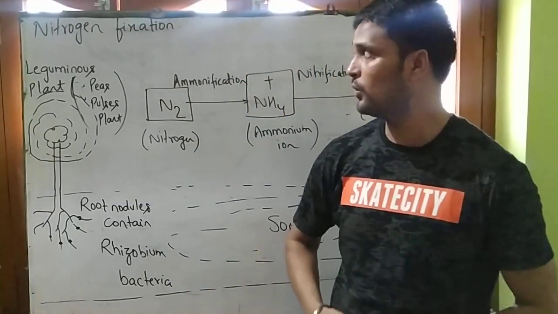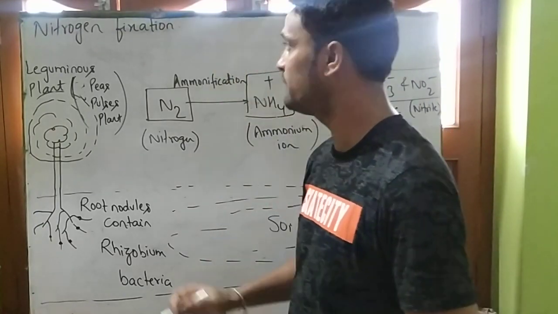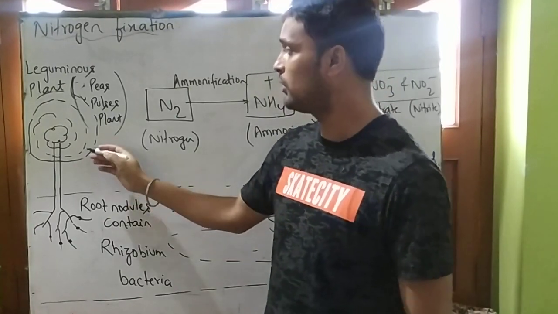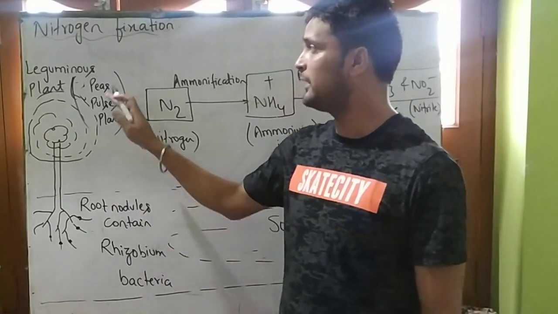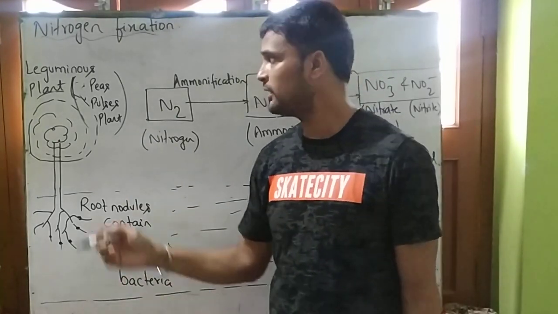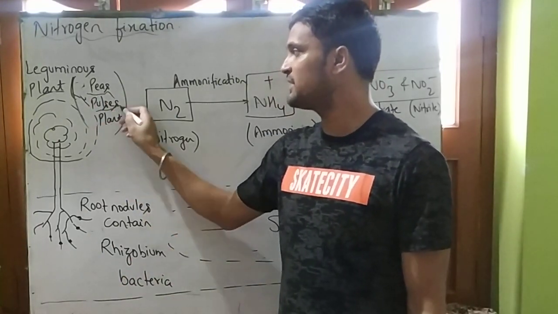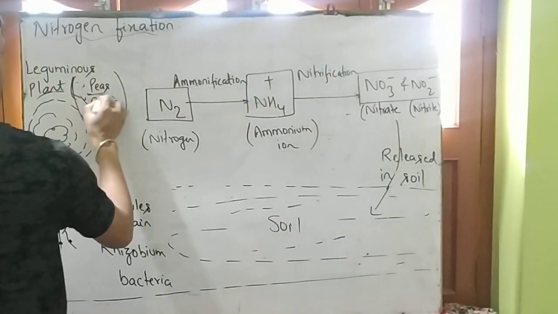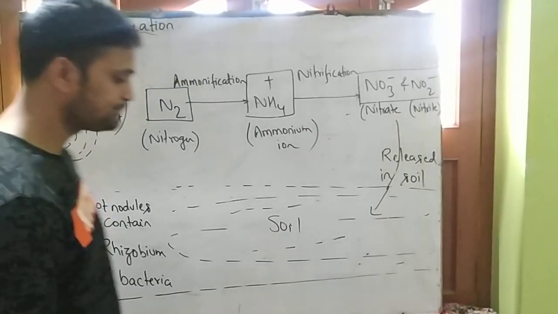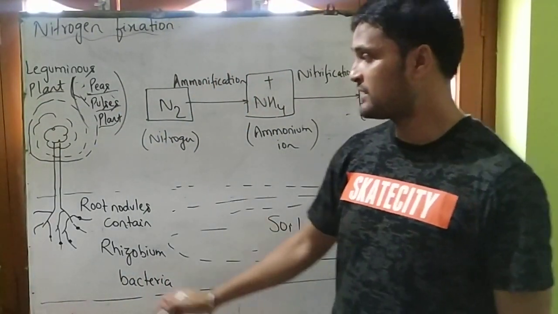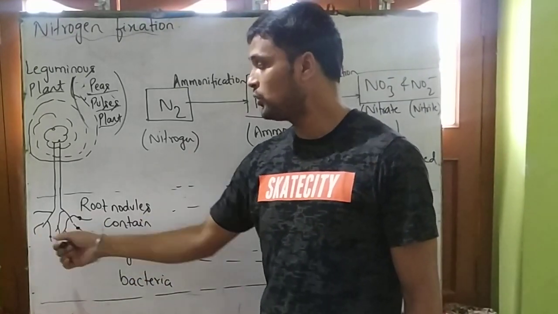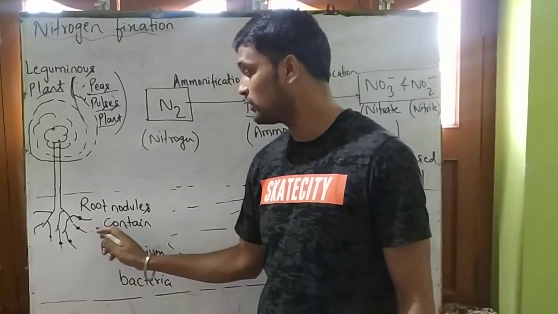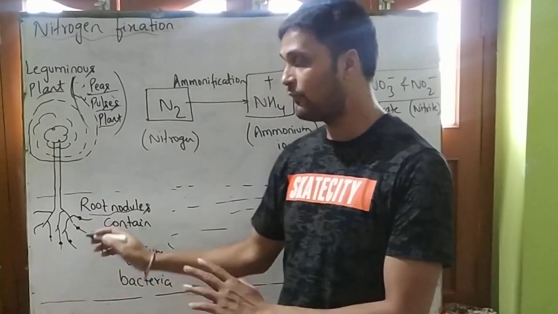So student, now we are going to read a new topic, that is nitrogen fixation. So what is nitrogen fixation? You can see on the board the diagram of a leguminous plant. What are leguminous plants? Peas and pulses plants are known as leguminous plants. You can see here the root of the leguminous plant, and you can also see a spot that is called root nodules of the leguminous plant.